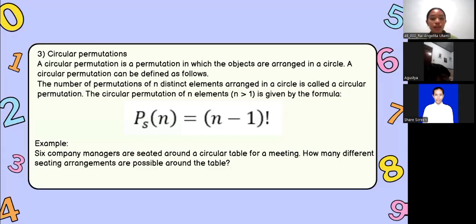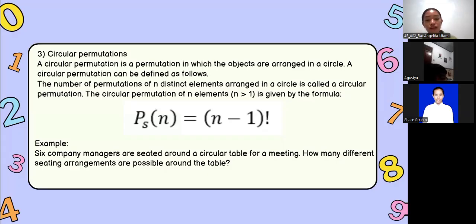Yes, it is. When we arrange n distinct elements in a circle, we need to pick one position as a starting point. Therefore, the formula for n elements, n greater than 1, is P sub s of n equals n minus 1 factorial.